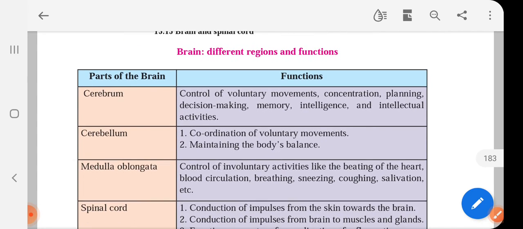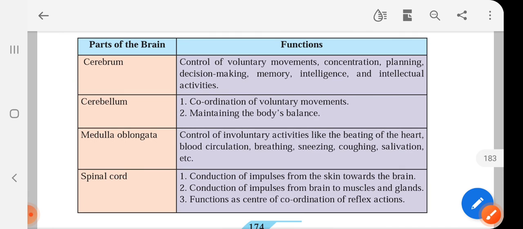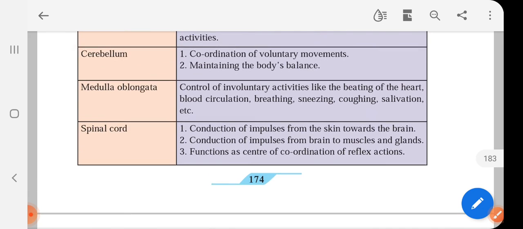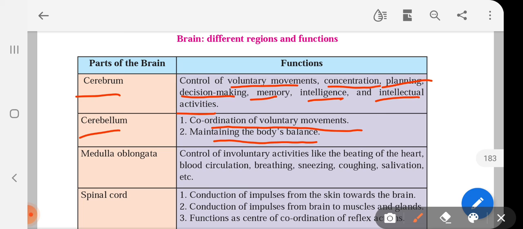Okay, so now this table is a very important one for you people. You are supposed to learn this. It's very important. I am making star mark for you. Okay, so let us summarize the part and function of the brain. Cerebrum, control of voluntary movements, concentration, planning, decision making, memory, intelligence and intellectual activities. These are the functions carried out by cerebrum. Cerebellum, coordination of voluntary movements, maintaining the body's balance. This is an important function carried out by cerebellum.